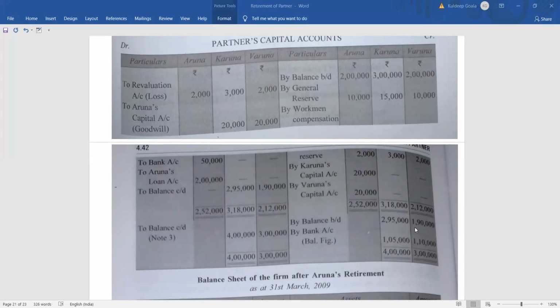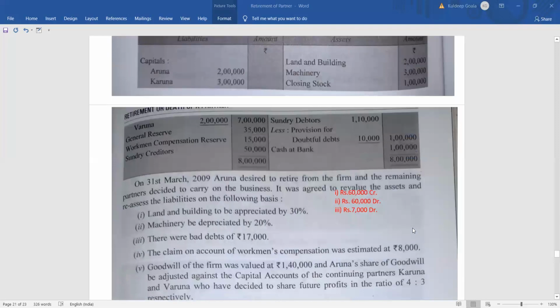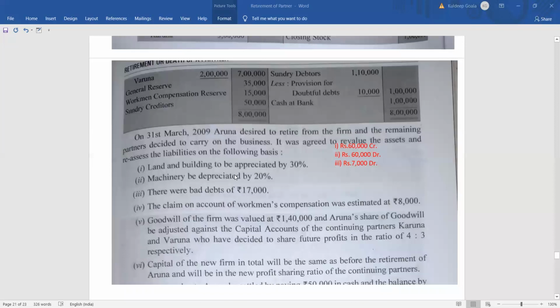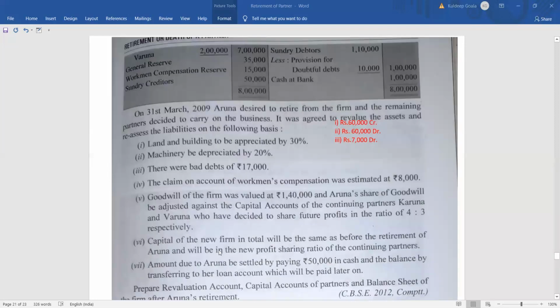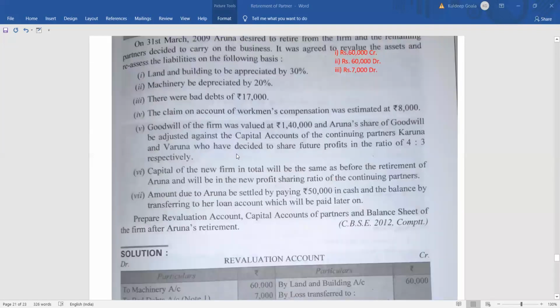Whatever the amount was before the retirement, that is, what is the capital of Aruna, Karuna and Varuna? 2 lakh, 3 lakh and 2 lakh. So it was how much? 7 lakh. The capital was 7 lakh, right? So what is told here? The capital of the new firm will be the same total, as it was before the retirement. How much was it before the retirement? 2 lakh, 3 lakh and 2 lakh. So it is 7 lakh, right? So after the retirement also it will be 7 lakh.